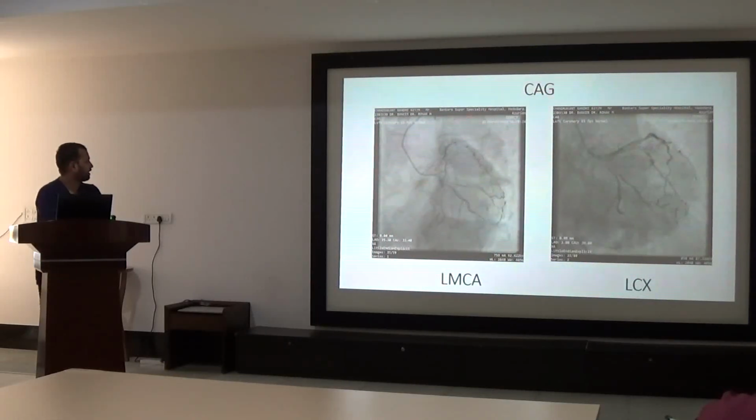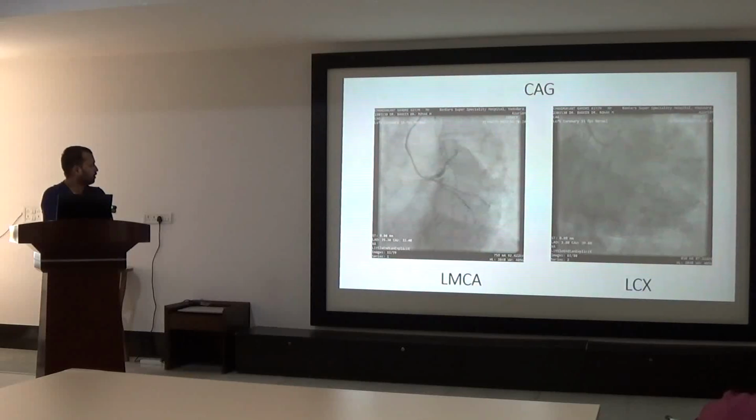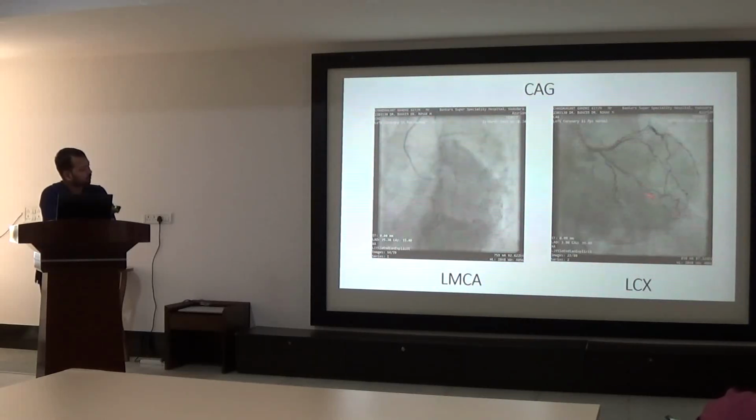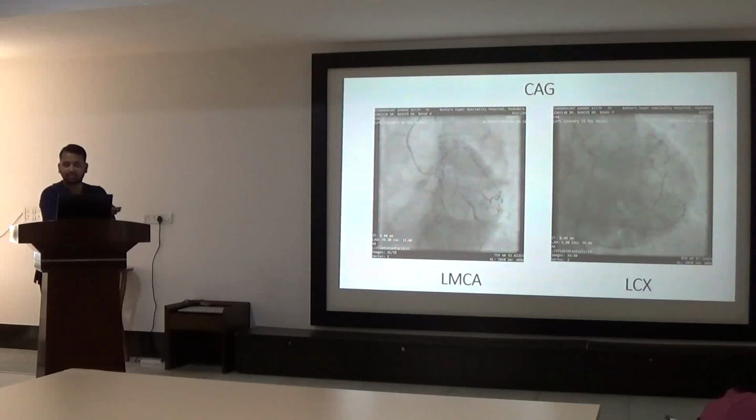This is the angiogram of this patient. The first is the LAO caudal view. Here we can see the left main coronary artery, and just at the beginning of the left main coronary artery there is 50% stenosis of the LMC artery. This is a caudal view of the same patient showing the normally flowing LCX vessel, and here we can see small collaterals arising from the LCX vessels, which are supplying the region of the right coronary artery.